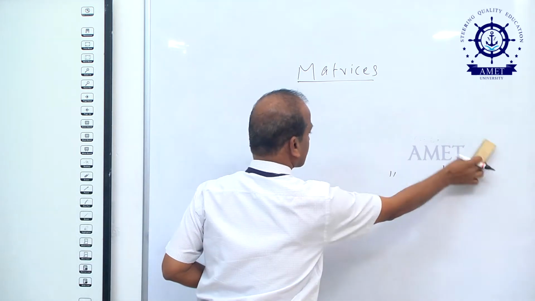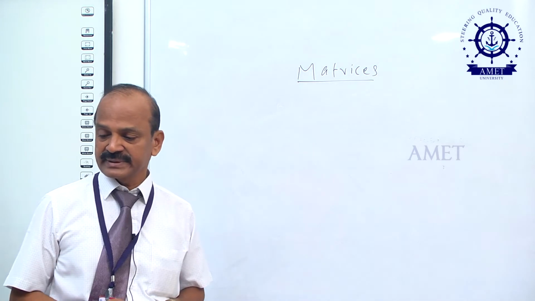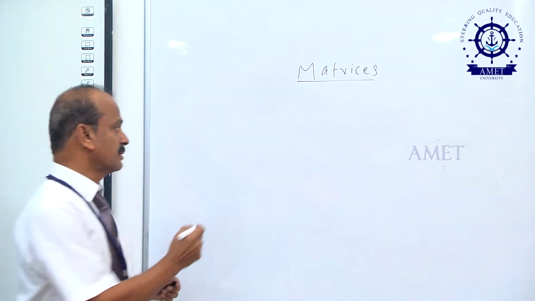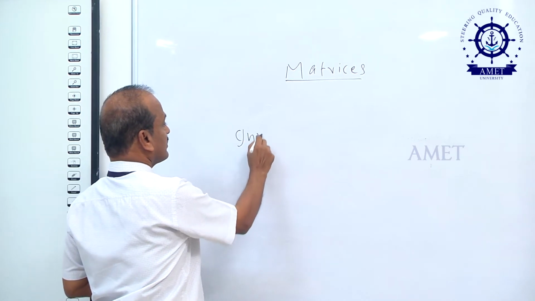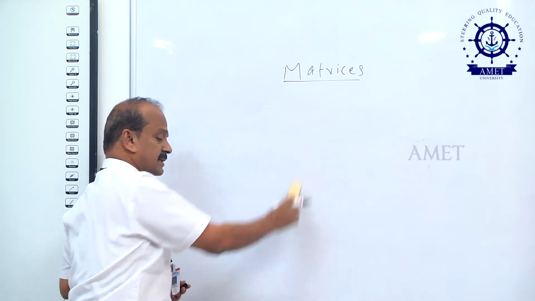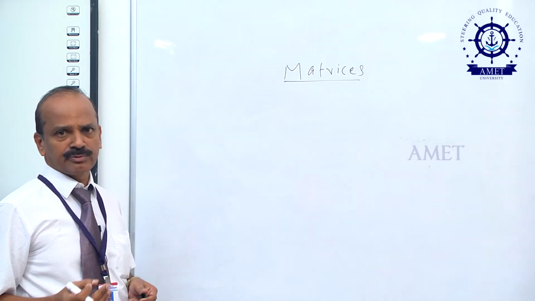Matrices and determinants are interrelated. Next one is the inverse of the matrix. What is the meaning of inverse? Before seeing the inverse, we must know how to multiply two matrices and how to add two matrices.